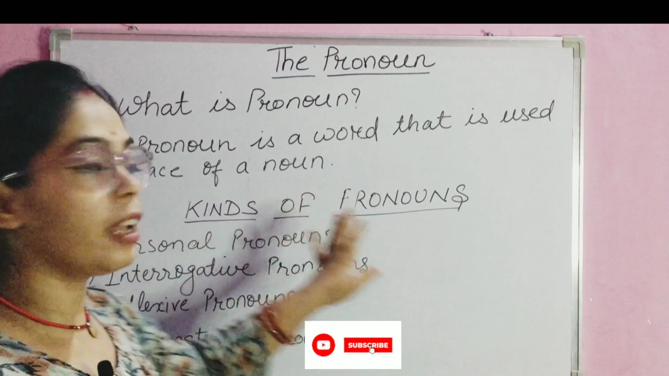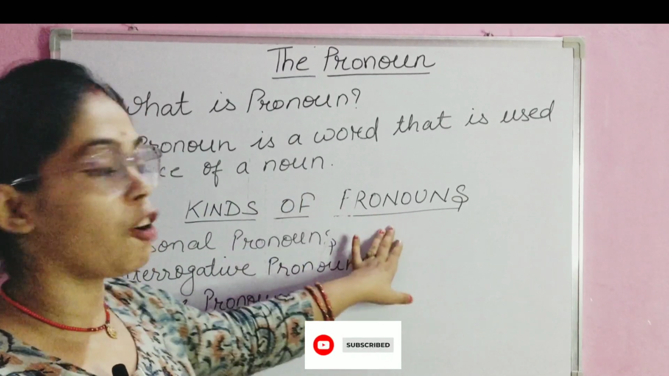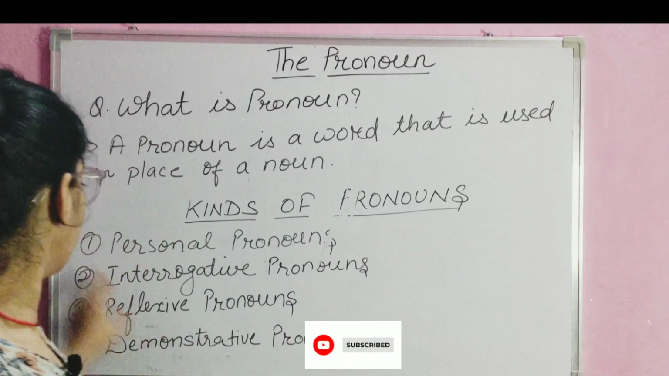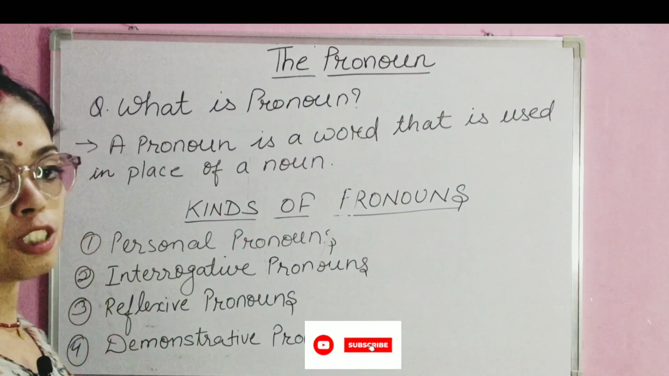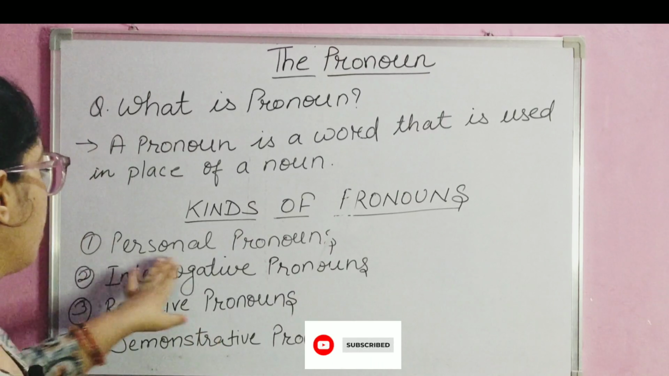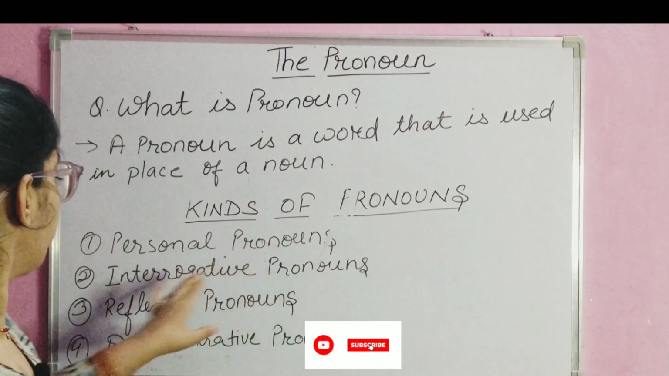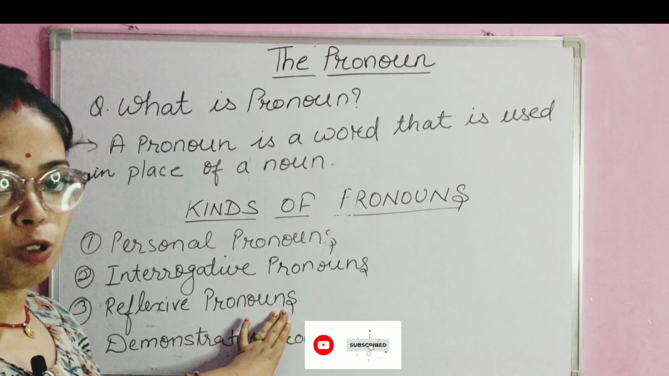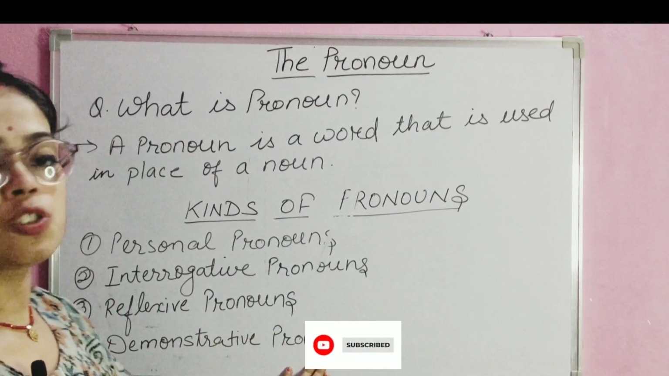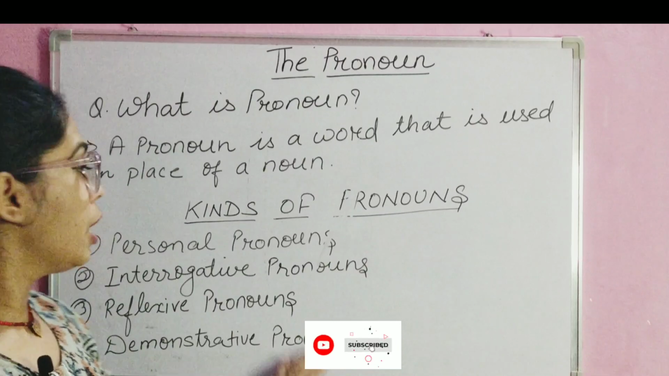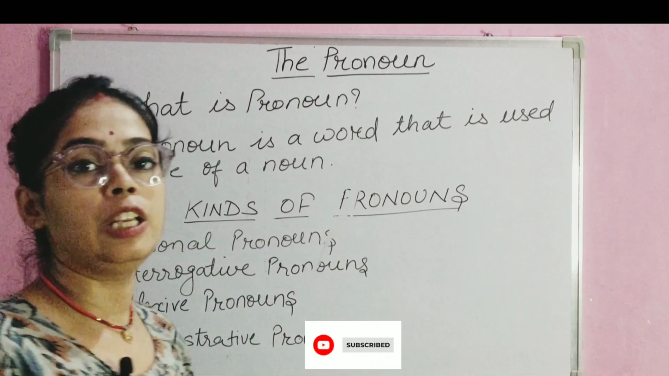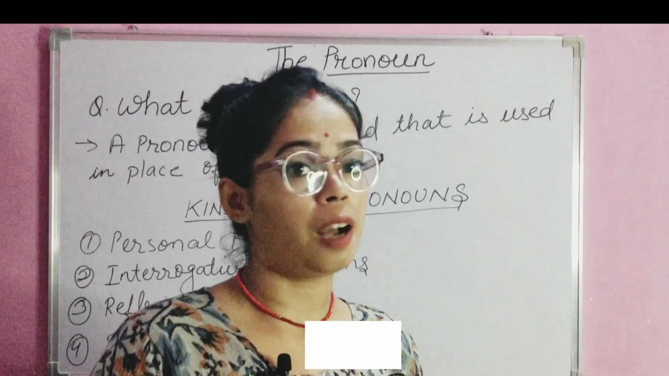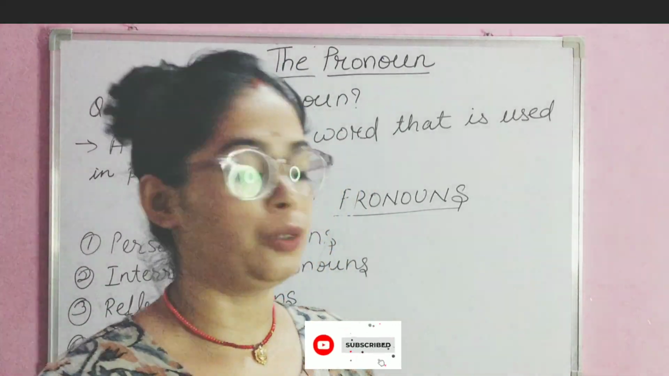Now here we will learn about kinds of pronouns. How many kinds of pronouns are there? There are four kinds of pronouns: personal pronouns, interrogative pronouns, reflexive pronouns and demonstrative pronouns. Now I'm going to explain all the pronouns to you one by one. So let's come ahead and look at the video.